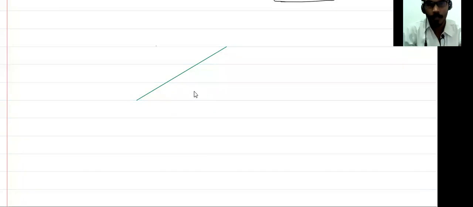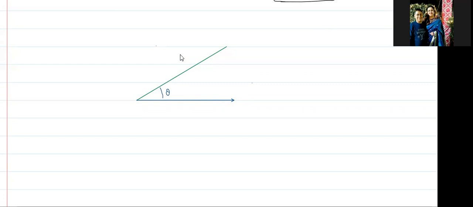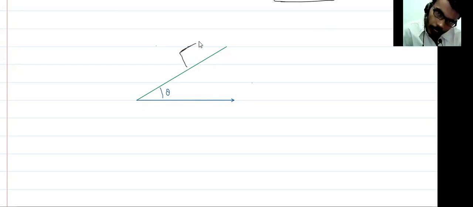Let us say this slope makes an angle theta with the horizontal. On this there is a block of mass, let's suppose, 10 kg.